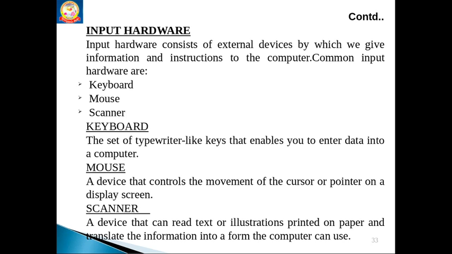If those keys are enabled, we are able to enter the data into the computer. And then mouse, it is a pointing device which controls the display cursor over the display screen. Scanner can read the text printed on any paper and convert it into a form suitable for the computer to use.